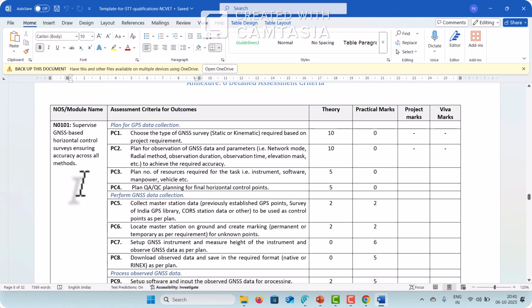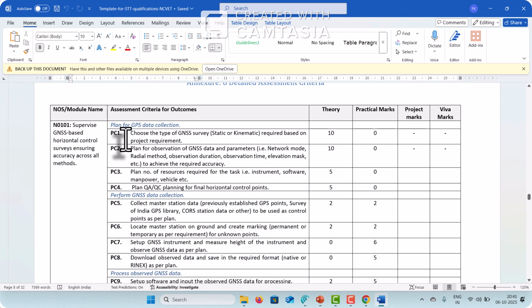Let's say we are teaching the horizontal control survey using the GNSS method. In this first point you can see the plan for GPS data collection. What is it? It is the element, and PC is the short form of performance criteria.